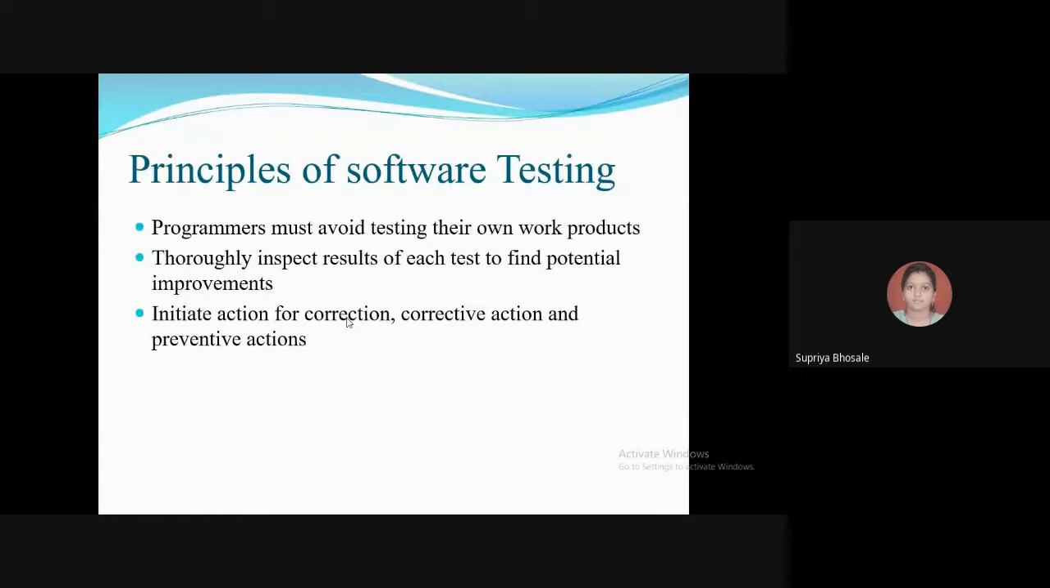So defect identification, fixing, and initiation of the action to prevent further problems are the natural ways of making a better product and improving the processes. Corrections of the defects are done by the developers for making better and better products. So these are the principles of software testing.